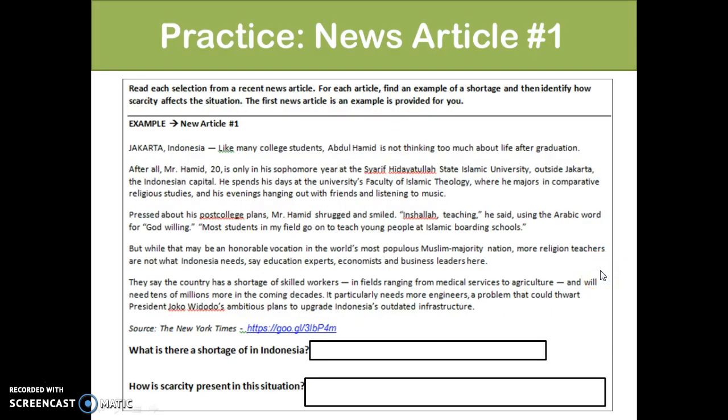The last thing that we did today was take a look at the other handout. It's the activity with the 4 different news articles. The first one I did as an example. We read this together, and then we identified the shortage, and we identified how scarcity is present. And as a clue, always go back to the resources to think about how scarcity is present in the situation. I would recommend that you pause the video, go through those 4 scenarios, and then restart the video, and I will go through each of the scenarios individually.